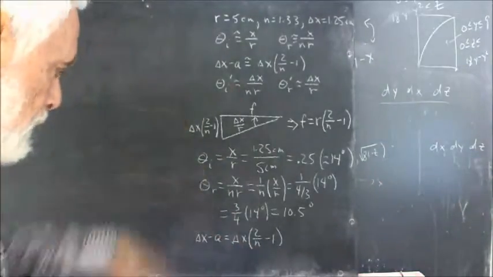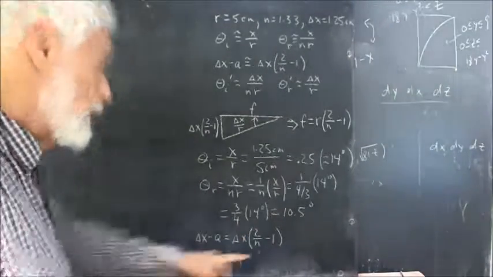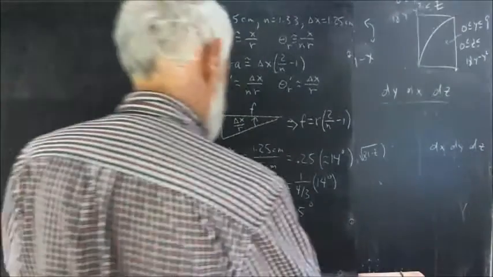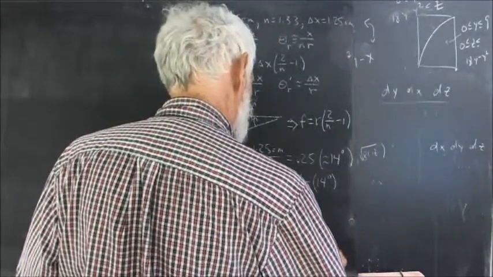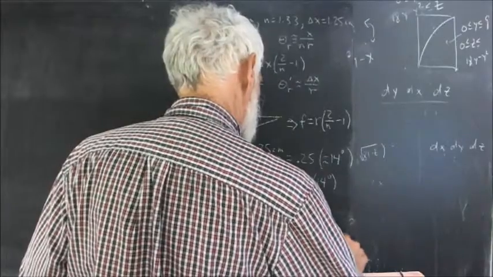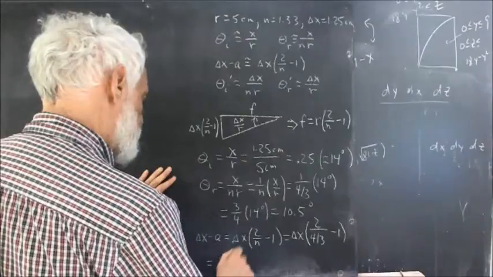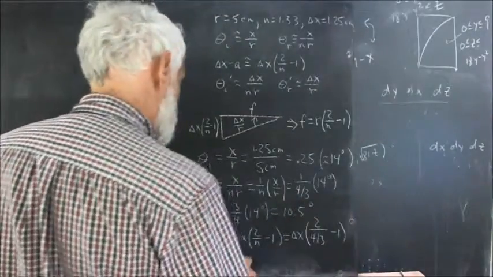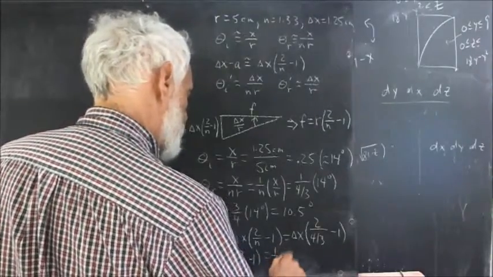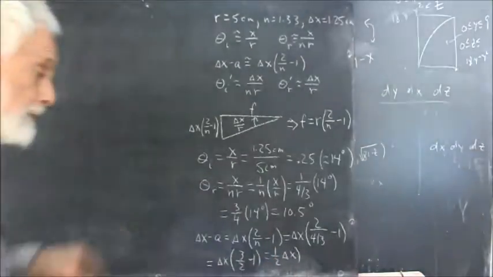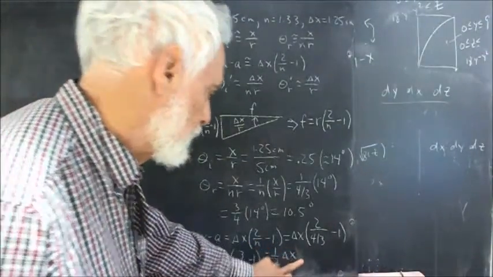Once I wrote the delta X, it just kind of went on autopilot. And 2 over N, if N is 4/3, well, let's write it out. That's going to be delta X times 2 over 4/3 minus 1, which is delta X times 3/4 of 2, and that comes out 3/2 minus 1, which is 1/2 delta X. And we don't need to close the parentheses that we never opened.